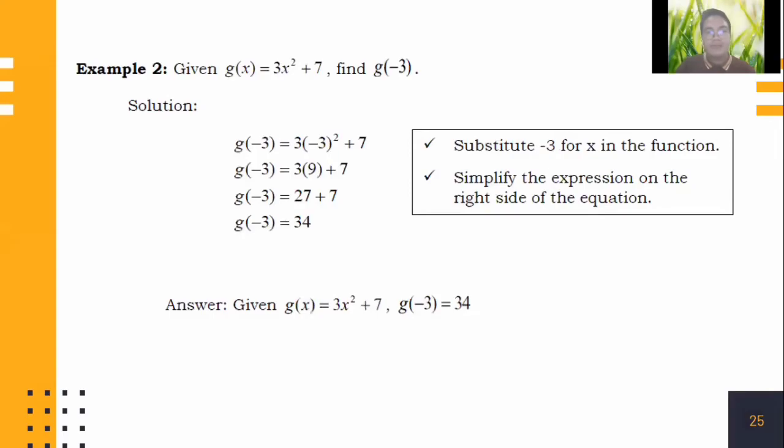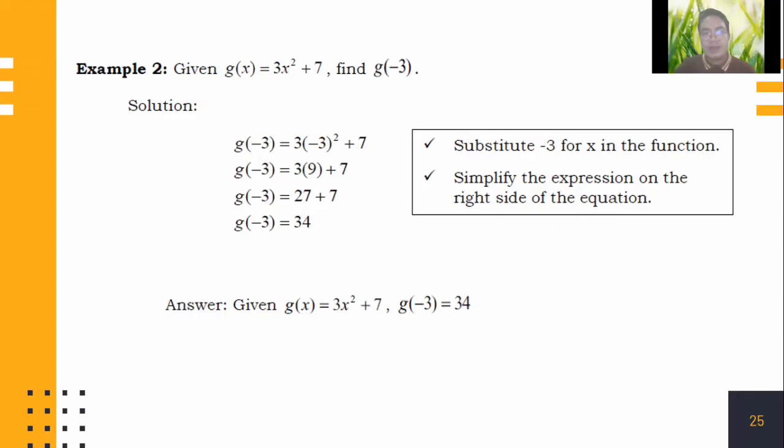Second example, we have, given that g of x is equal to 3x raised to the second power plus 7. So find g of negative 3. What we need to do is replace the value of x with negative 3. So we have g of negative 3 is equal to 3 times negative 3 raised to the second power plus 7. Again, following the rules in algebraic expressions, we have to solve first,